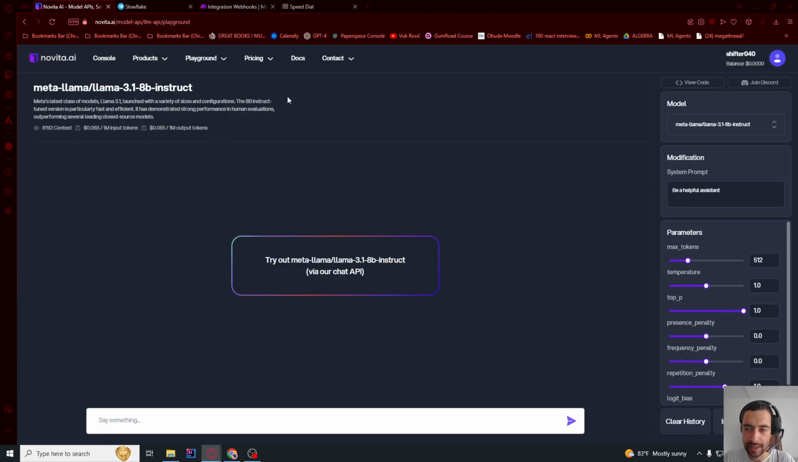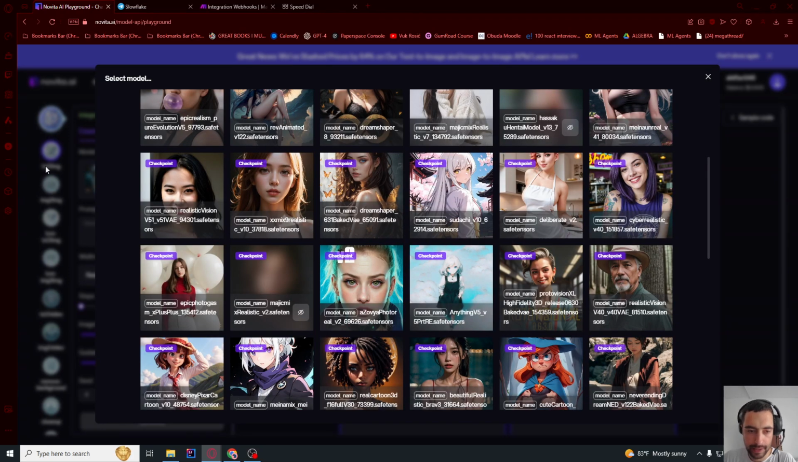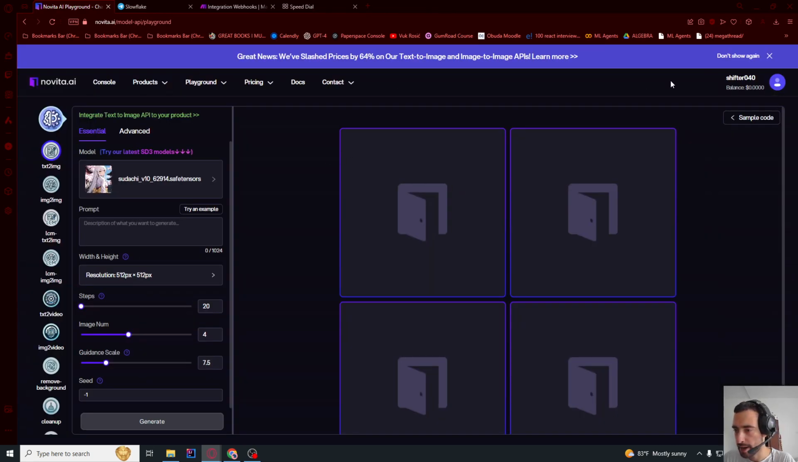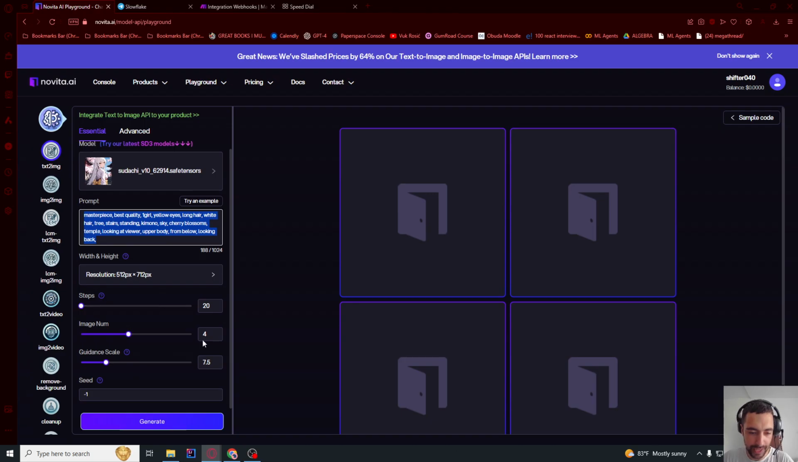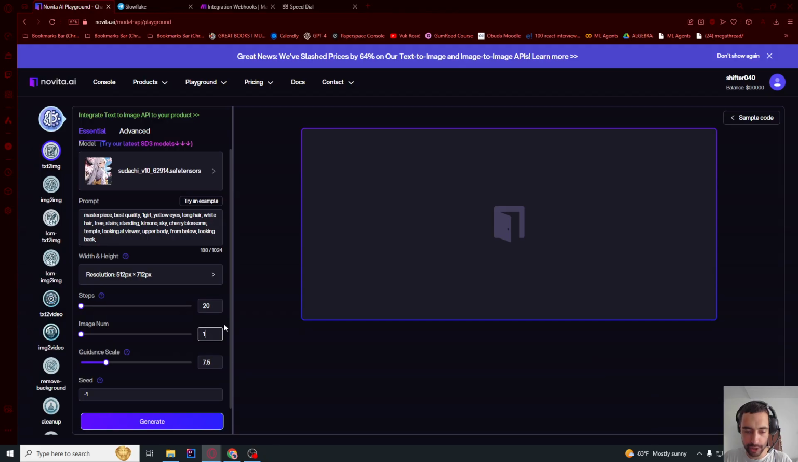So to change that, let's go to playground and image. Let's click to the side here where we select character, and I'm gonna select this character, for example. Let me just click, and now let me try an example. So this is all pre-made. I'm gonna leave everything at default. I will just generate one image to send to the user, not more than one.